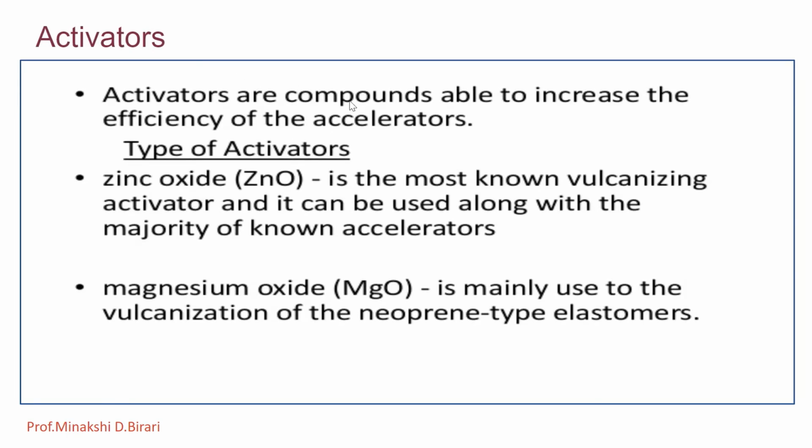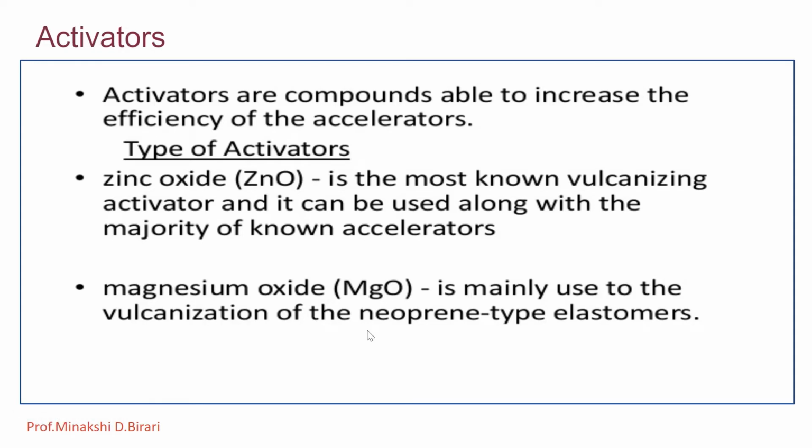Then activators. Activators are compounds which are able to increase the efficiency of the accelerators. So to increase the efficiency of the accelerators, activators can be added. There are also different types of activators. Zinc oxide, ZnO, is the best known vulcanizing activator and it can be used along with the majority of known accelerators. Second, magnesium oxide, MgO, which is mainly used for the vulcanization of neoprene type elastomers.